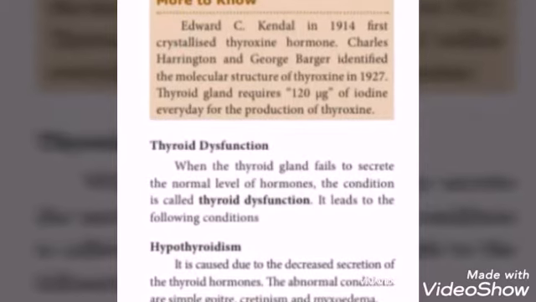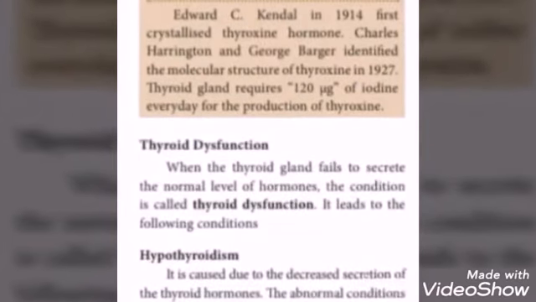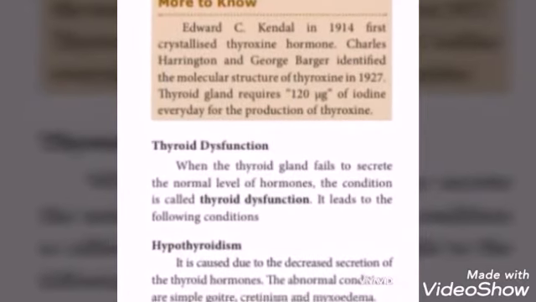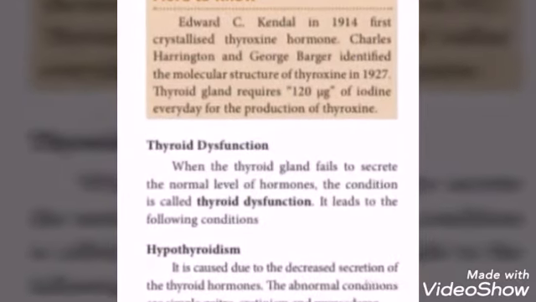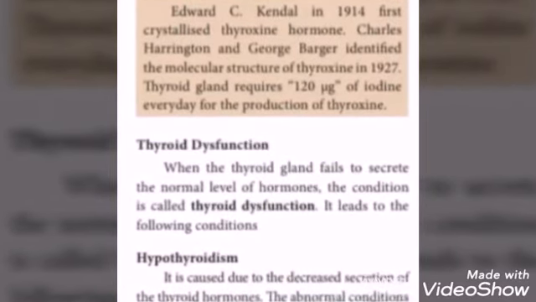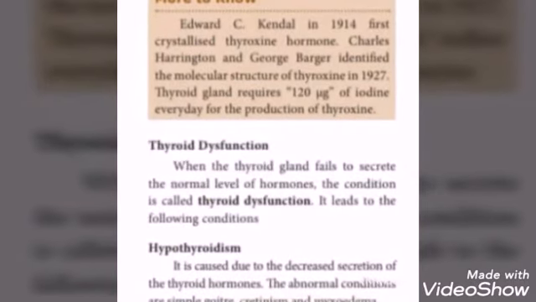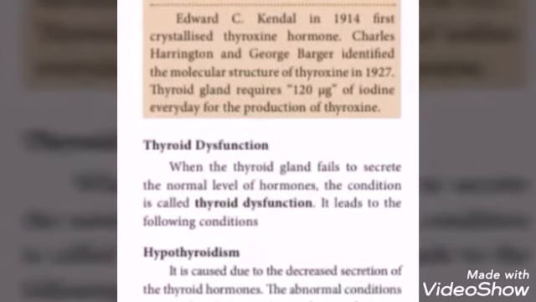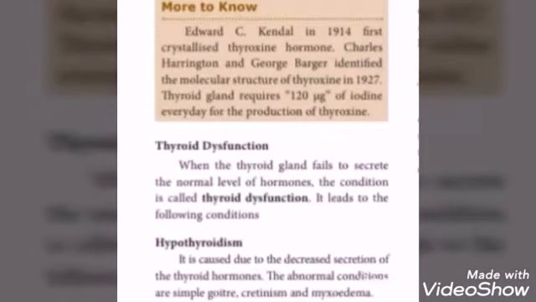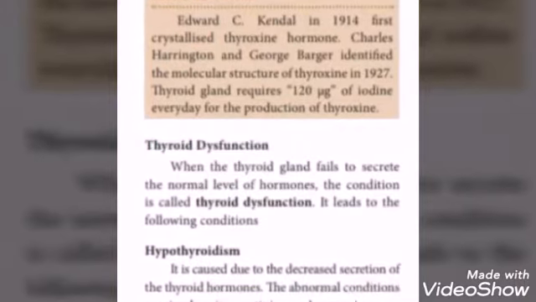Next, thyroid dysfunction. When the thyroid gland fails to secrete the normal level of hormones, the condition is called thyroid dysfunction. It means excess secretion or less secretion of thyroxine hormone leads to the following conditions: hypothyroidism and hyperthyroidism. Hypothyroidism means less secretion of thyroxine hormone. Hyperthyroidism means excess secretion of thyroxine hormone. First, we are going to discuss hypothyroidism.